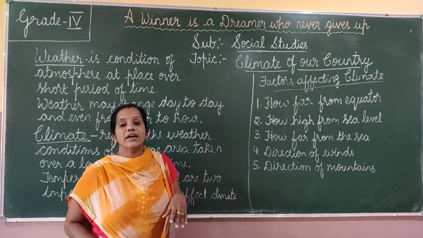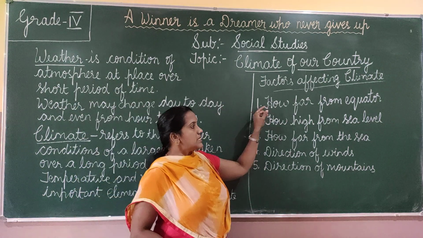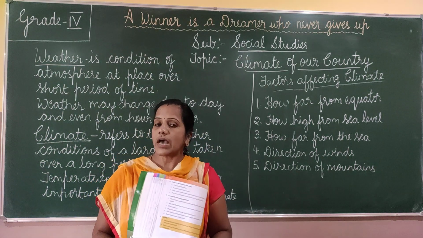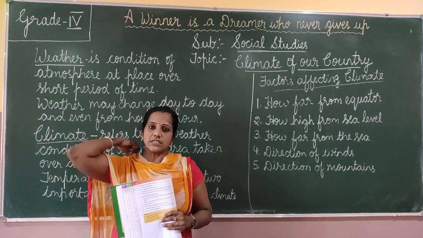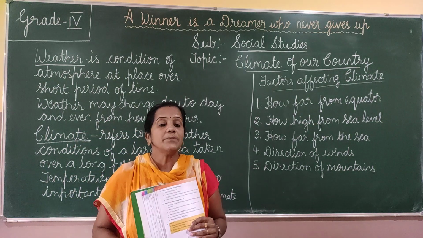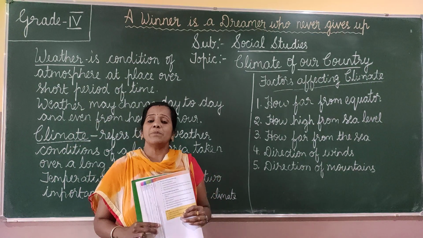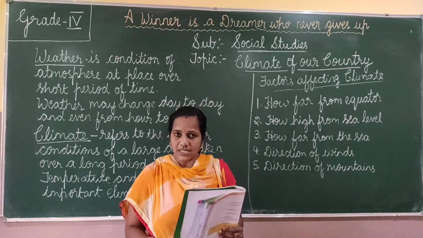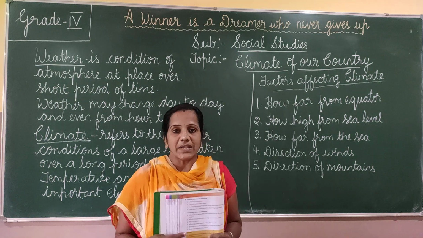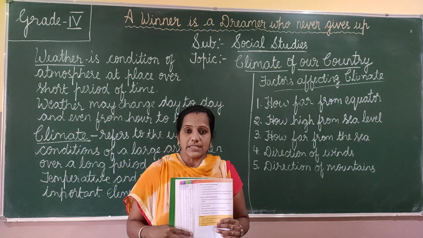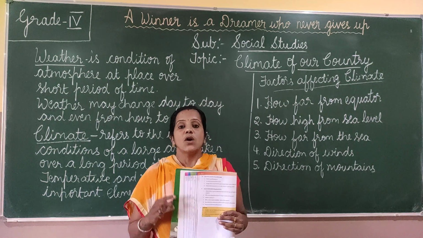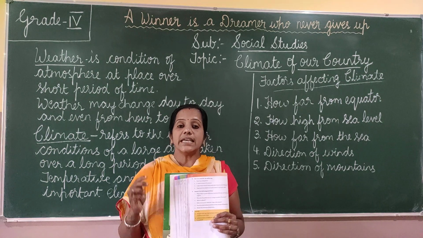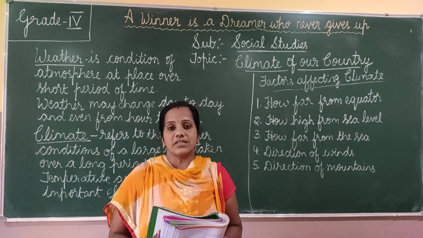Now we will learn one by one. So the first one is how far it is from the equator. These places get the direct sun rays, whereas the places which are far away from the equator get the slanting rays of the sun.